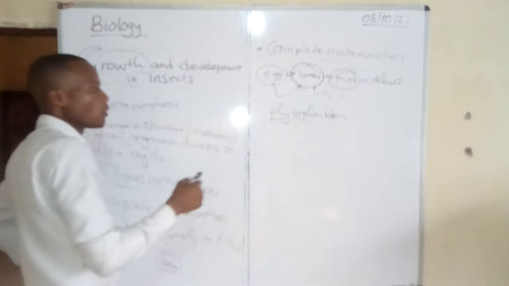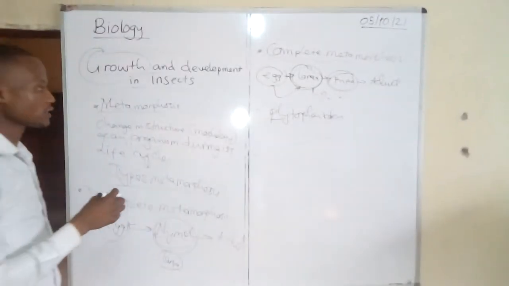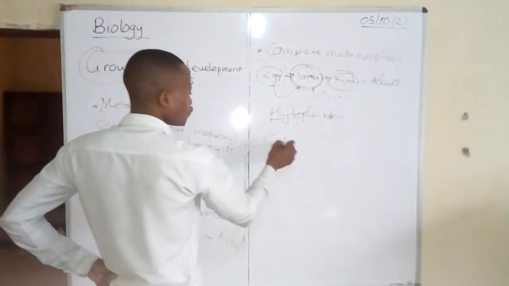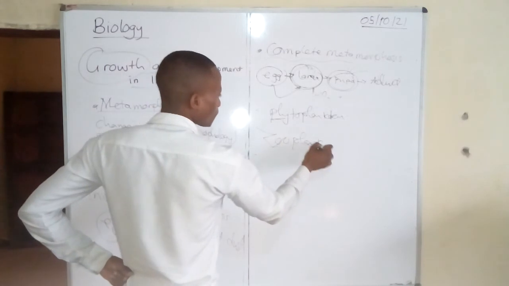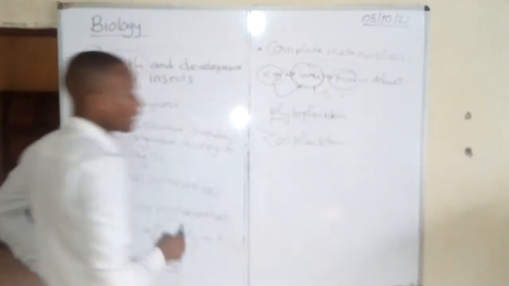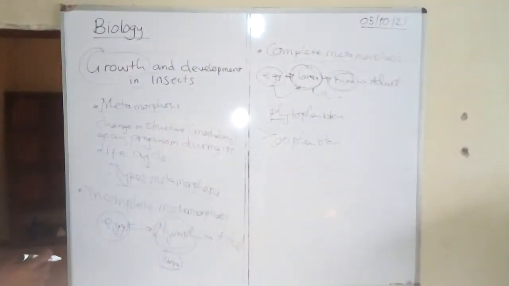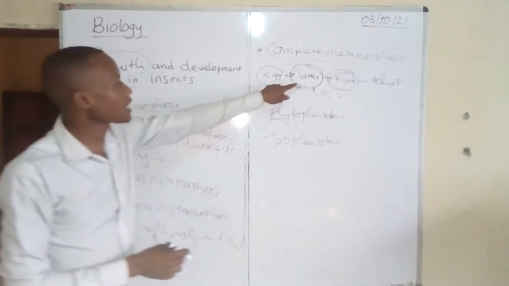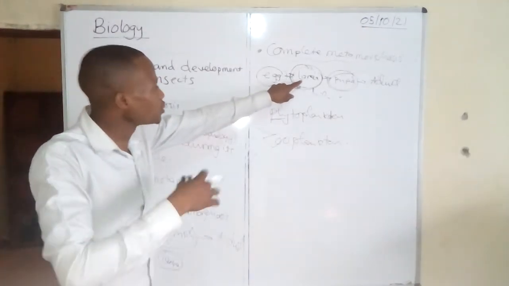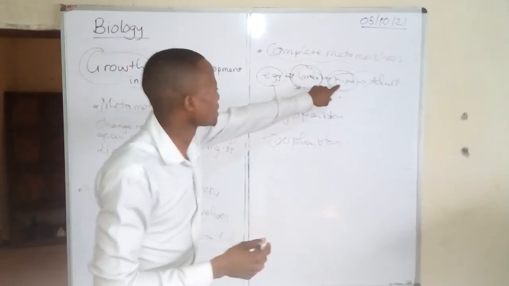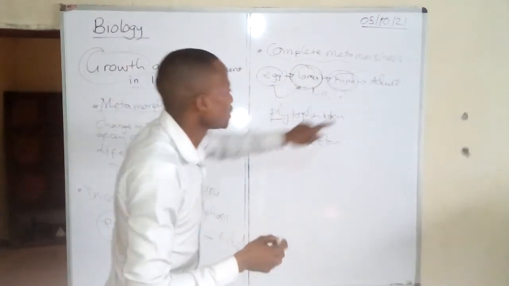Phytoplankton are very, very small plants which are found in water. We also have what is called zooplankton, the small animals which are found in water. That's what they feed on at this stage. Then, with time, the larva develops into the pupa. At this stage, it is immobile.